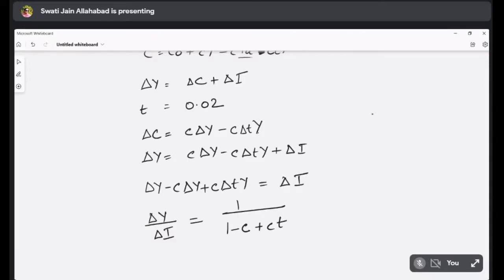Okay, so this becomes the tax multiplier, 1 upon 1 minus C plus CT. This is the tax multiplier